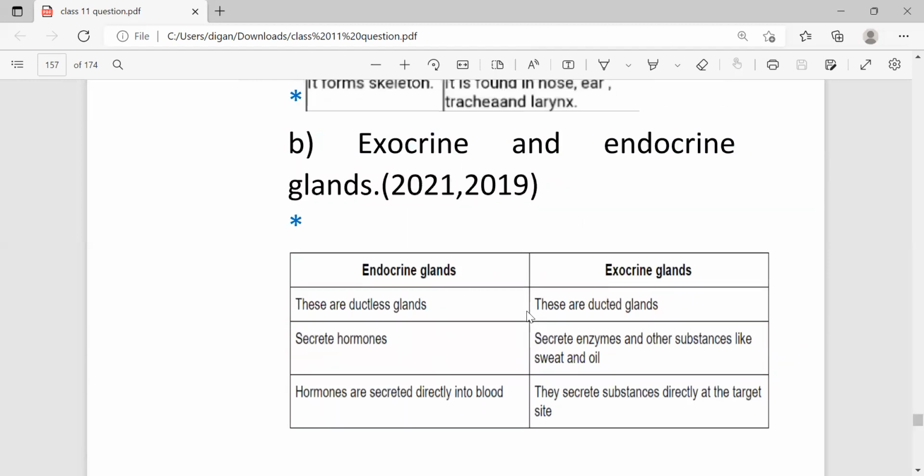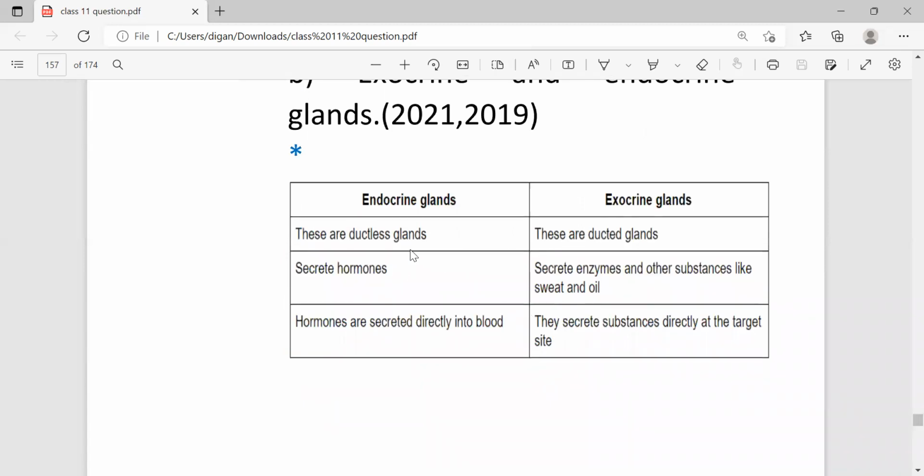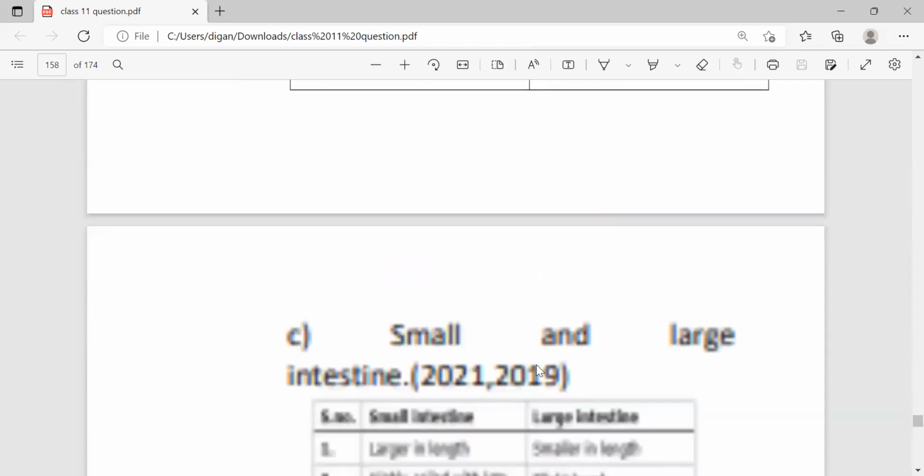Next differentiation, exocrine and endocrine gland. Endocrine glands are ductless glands, whereas exocrine glands are duct glands. Endocrine glands secrete hormones, whereas exocrine glands secrete enzymes and other substances like sweat and oil. Endocrine gland hormones are secreted directly into blood, whereas exocrine glands secrete substances directly at the target site.